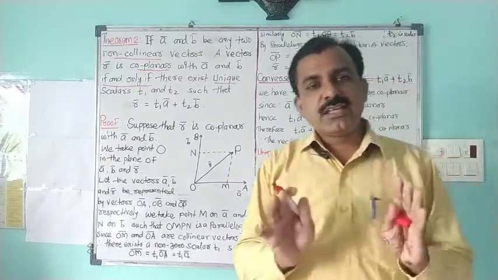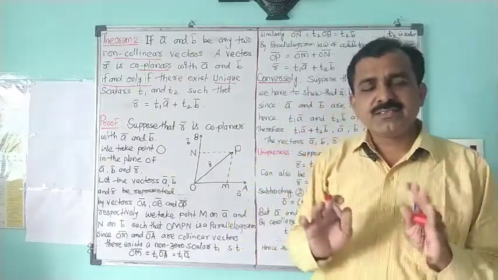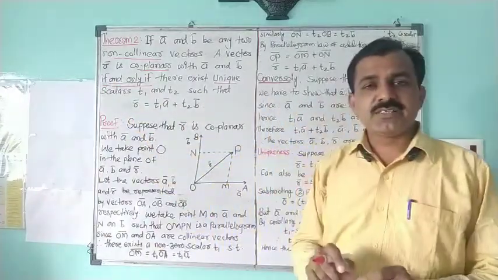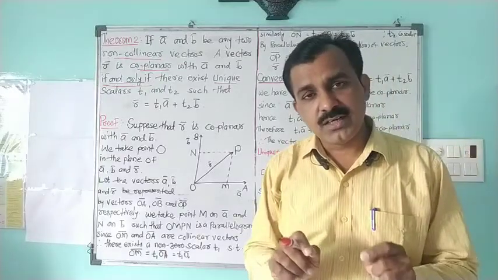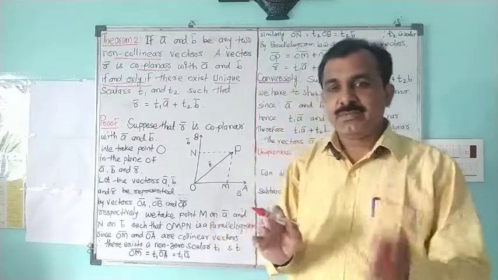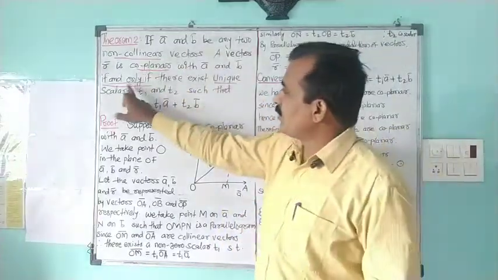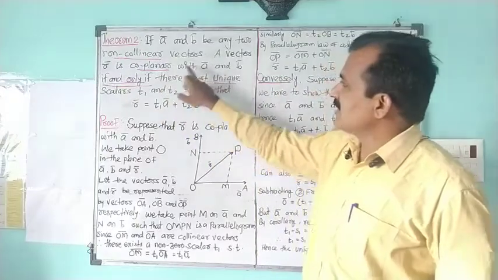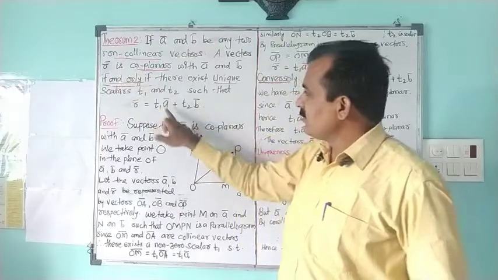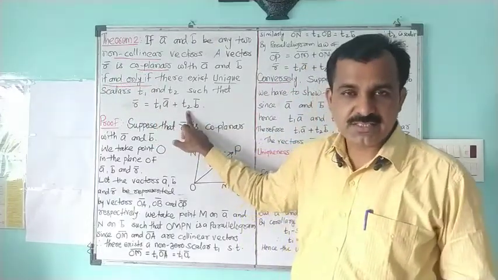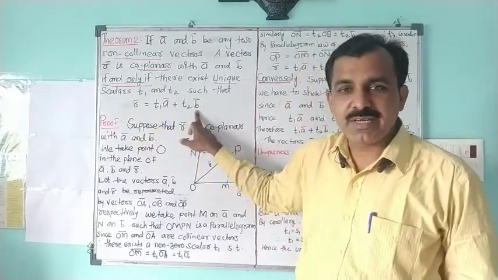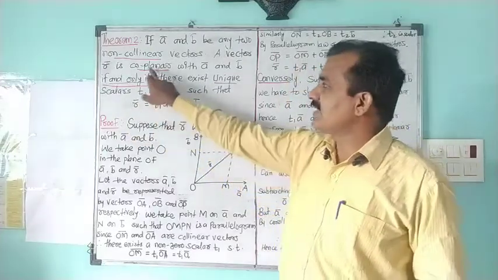Whenever a statement has the phrase if and only if, we have to prove the theorem in two directions. We consider the three vectors A bar, B bar and R bar as coplanar, then prove this condition between them. And vice versa, if this condition holds for the three vectors, then these three vectors are definitely coplanar.